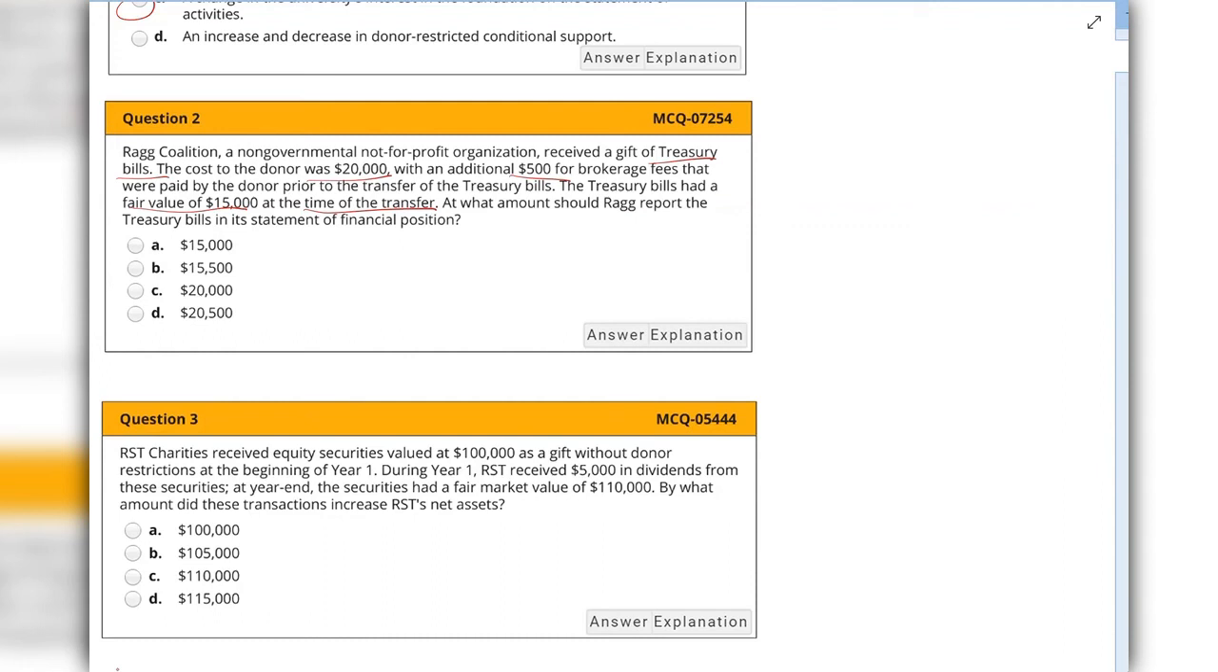So you know all types of securities, investments, any type of non-cash assets will be recorded at fair value. And here the donor already paid the brokerage fees, and it doesn't matter now what the cost was for the donors when they purchased those treasury bills. What matters here? The fair value. So RAG will record as per the fair value of the treasury bills, which is $15,000. So the answer is A.